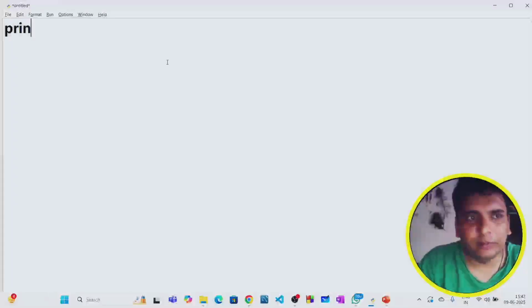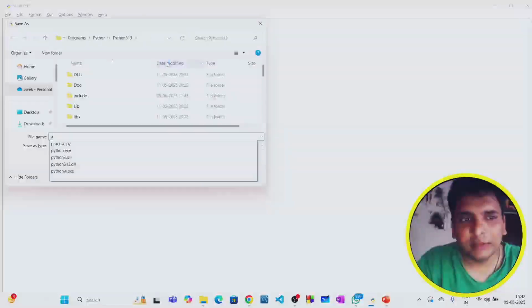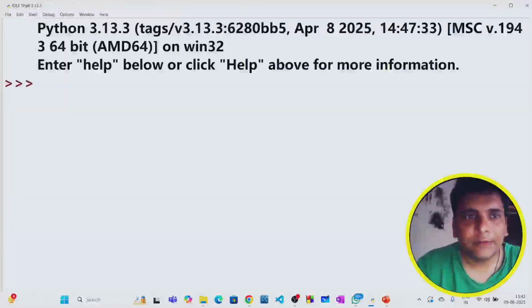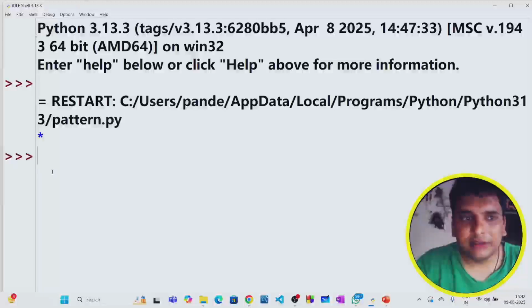So I wanted to print a star. So simply what I can do here is I can just print a star here. And I'm executing this, and I'm giving the name as pattern, and see here, one star got printed here.